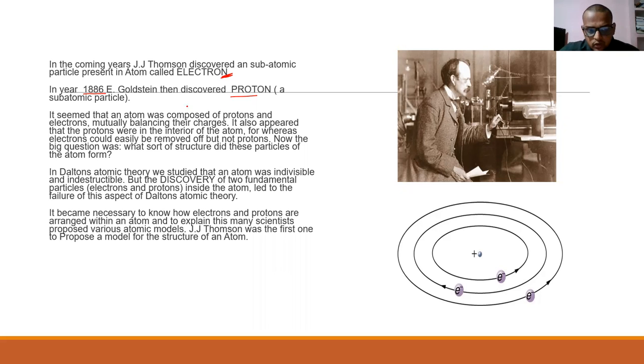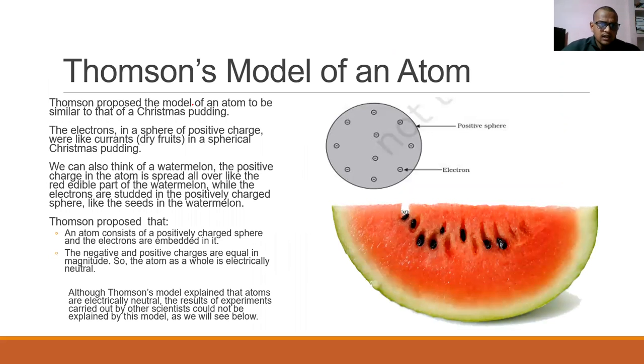J.J. Thomson was the first one to propose a model of the structure of atom. Thomson proposed that the model of an atom is similar to a Christmas pudding, or we can say is similar to a watermelon. Thomson said that look at this watermelon. This red area, which is the edible part, is positively charged, and these seeds are like electrons, which are embedded and negatively charged. So he compared the structure of atom to the structure of a watermelon.